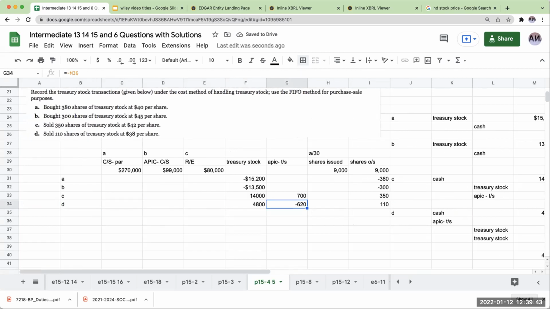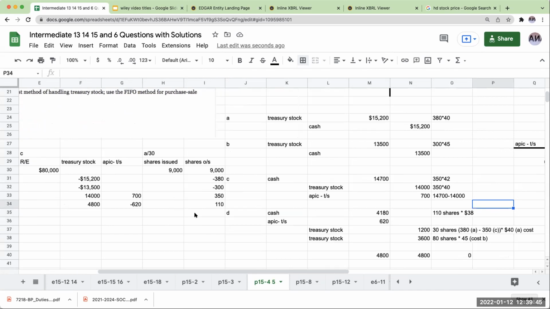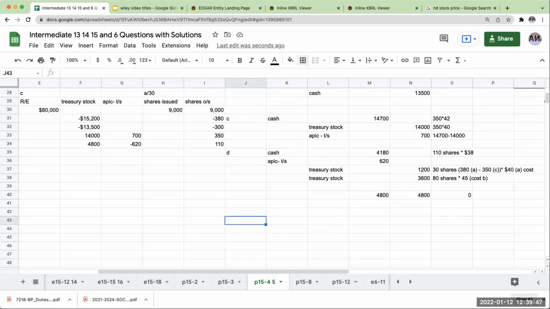But what would have happened if I would have sold the alternative, sold the 110 shares for, let's do it for 20 per share. This is not part of the question, but had I done this, let's go through it.